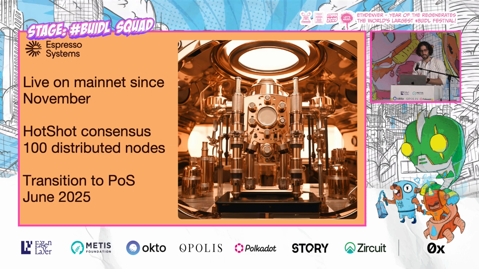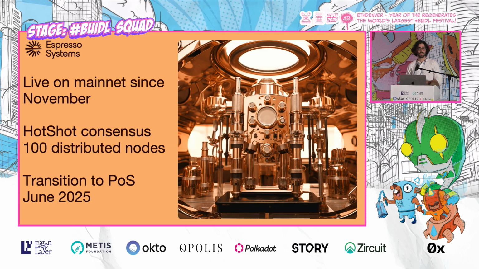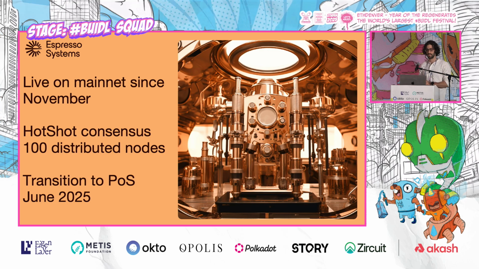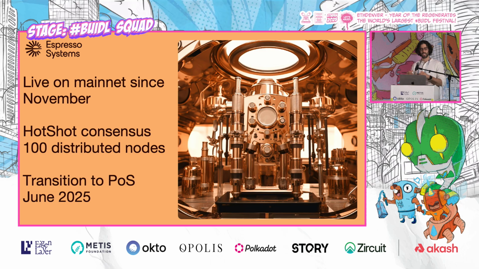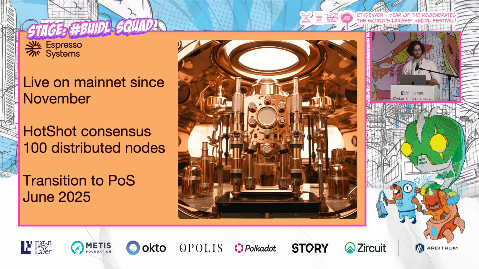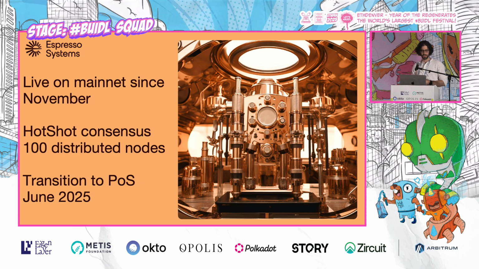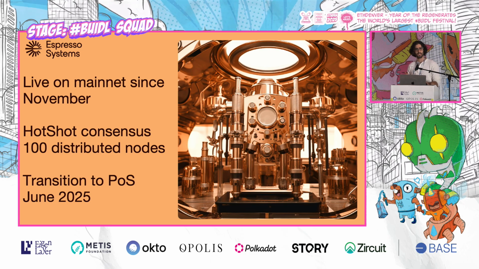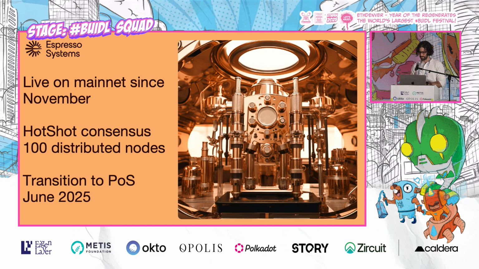The Espresso Network is a live confirmation layer that can be leveraged by L2s. It's been live on mainnet since November. It runs the HotShot consensus protocol, today on 100 distributed nodes, but transitioning to proof of stake in June 2025, which will turn this into a permissionless network that can theoretically scale to the size of Ethereum.